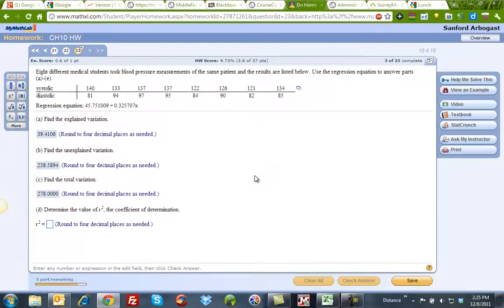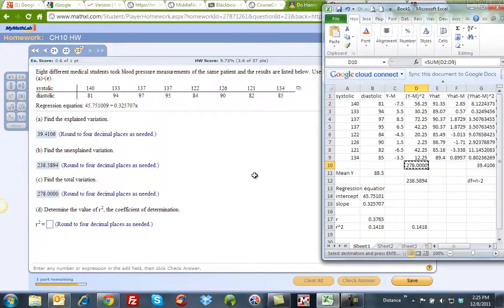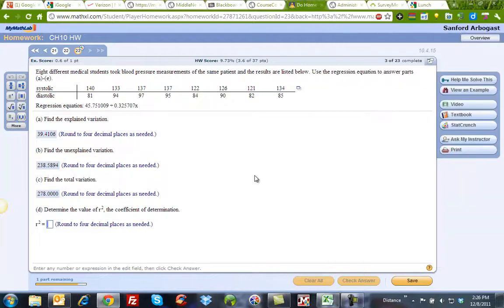Now, my r squared, or coefficient of determination, is the ratio of the explained variation over the total variation, or this number here divided by this number here. And I calculated it with my formula to make sure that they were the same, because I can do correlation and then square it, but this just proves that I got the right number. So it is 0.1418.